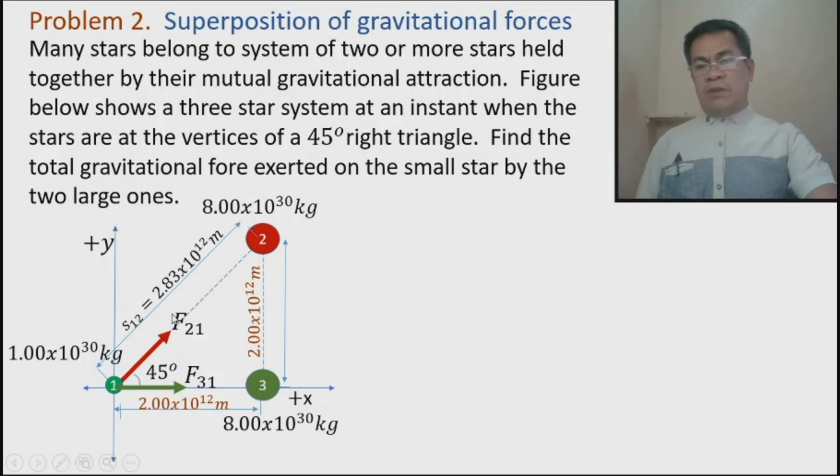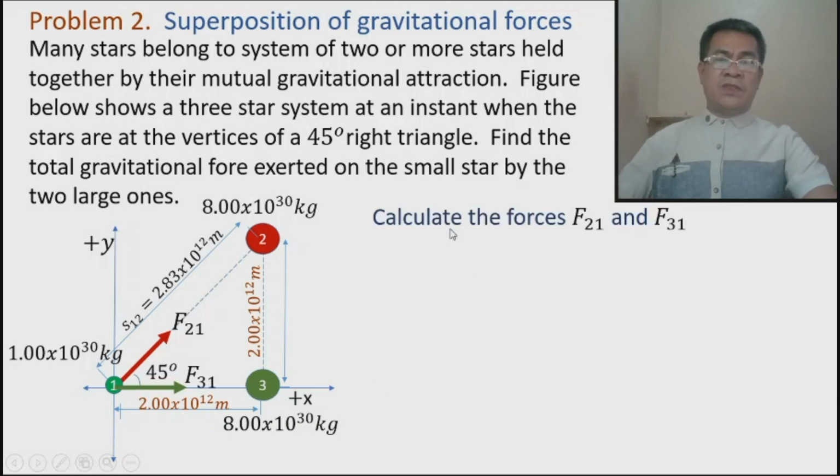We can solve the force that 2 exerts on 1, and we are now ready to solve for the force that 3 exerts on 1. We need these two. Why? Because we will find the vector sum of these two, and we cannot find the vector sum without their values. So, the first thing to do is to calculate the force that 2 exerts on 1 and the force that 3 exerts on 1. Everything is on 1, so we are focused on the force on 1.